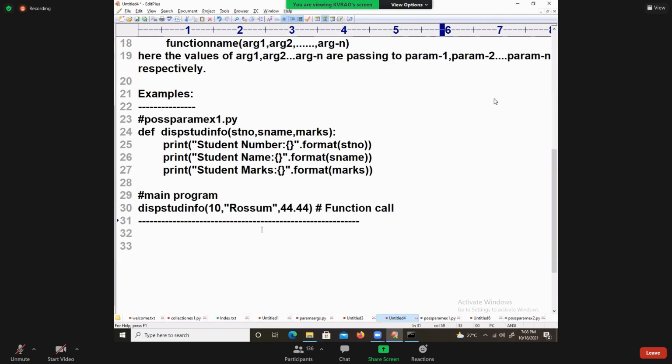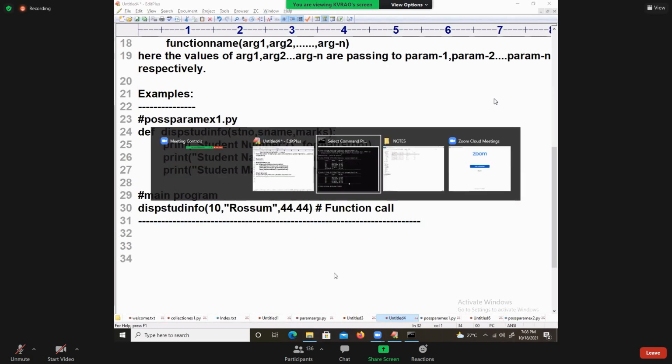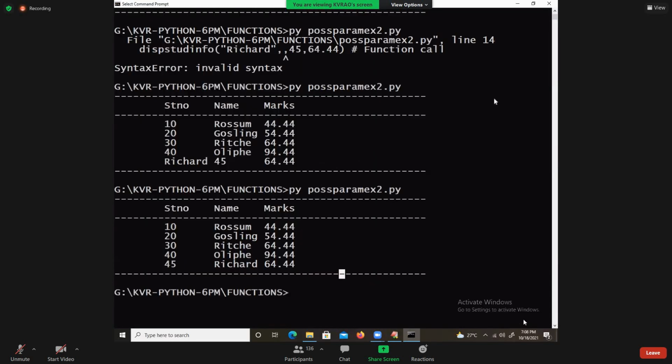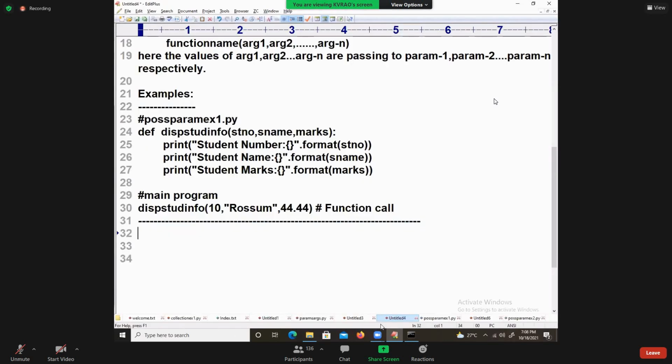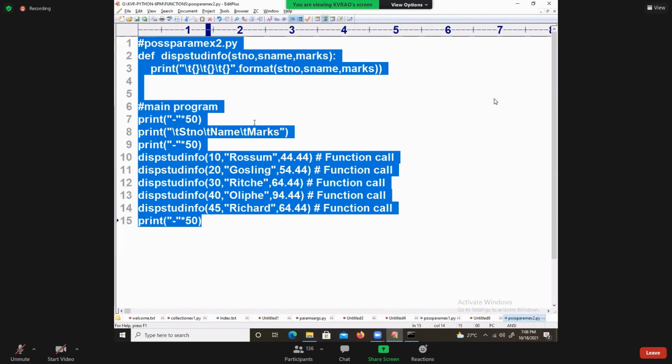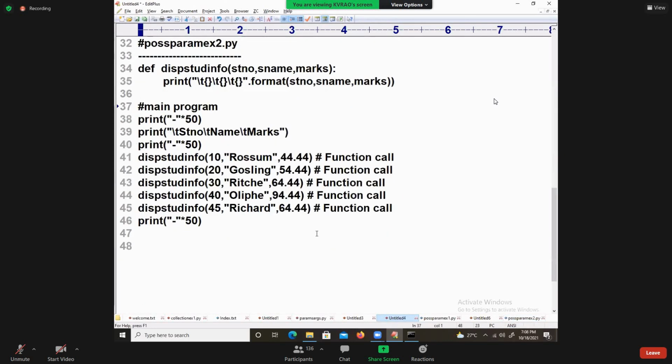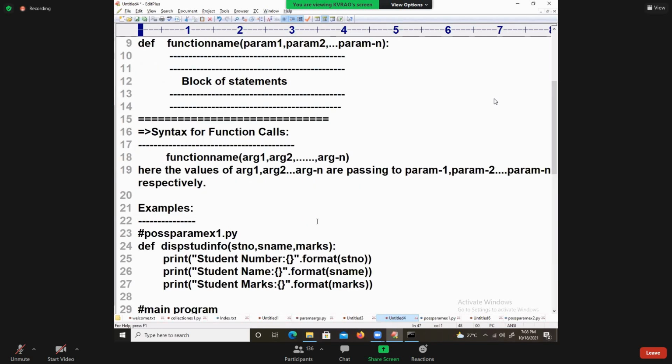This is example 2. Another example, the main program, and many function calls. Is it clear? Are the positional parameters clear?